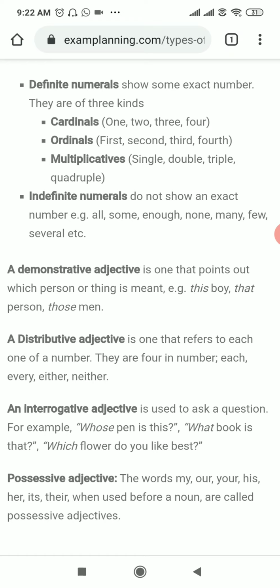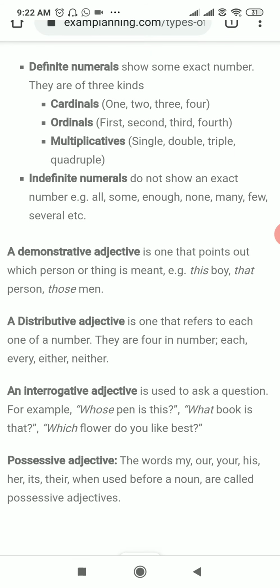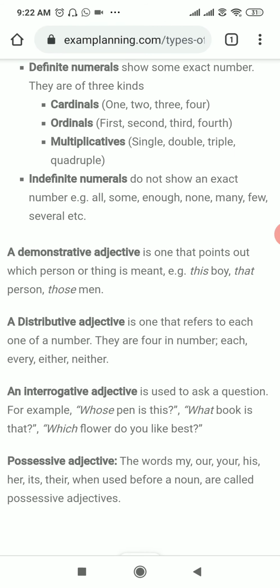Each is used to show the distribution among the persons or among the things. When we are using each, at that time we can say that we have to distribute the things to all the students or the persons. Every and other are also distributive.